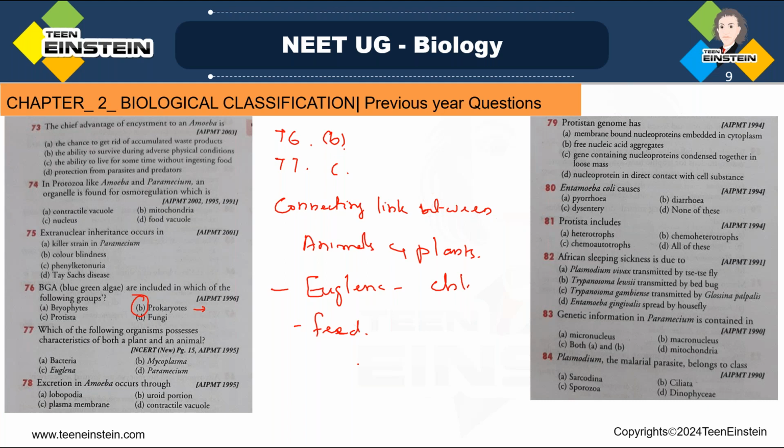So contractile vacuole is analogous to uriniferous tubules of frog. So that functions in excretion, and not only excretion, in osmoregulation also it is helping. So here option D, contractile vacuole, that is the right answer. 78, option D is the right answer.